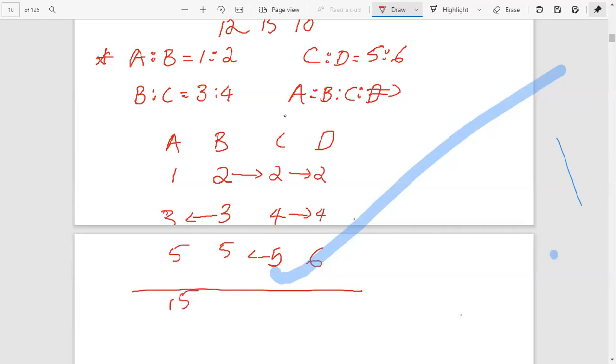Next, 2 into 3 is 6, 6 into 5, 30. 2 into 4, 8, 8 into 5, 40, and 2 into 4, 8, 8 into 6, that is 48. That is, we can instantly write a is to b is to c is to d as 15 is to 30 is to 40 is to 48. Okay, is that clear? We can check another example.